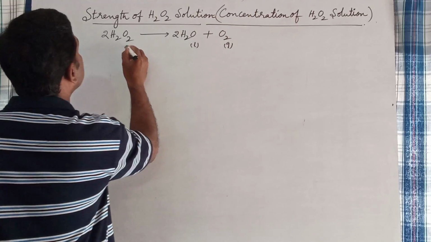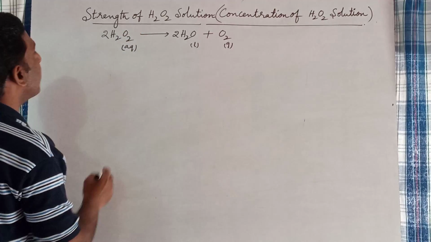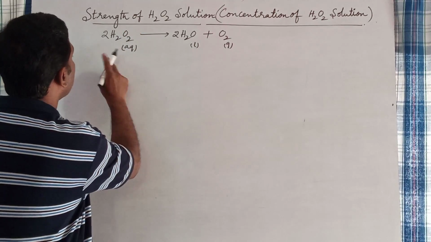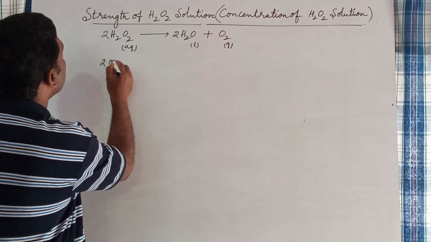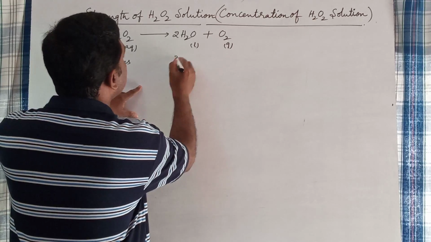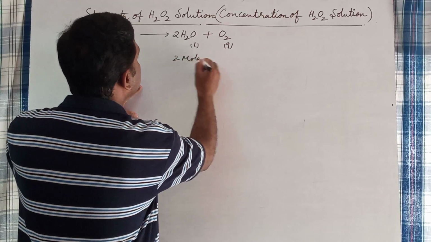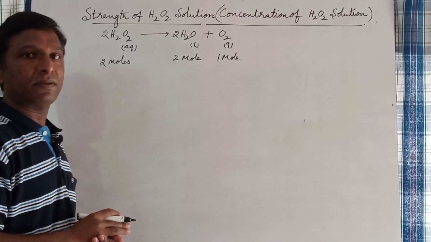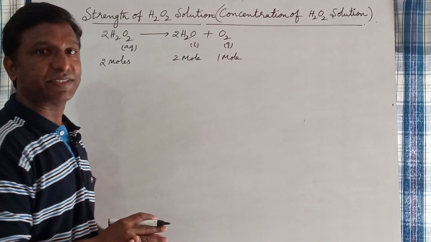This is an aqueous solution. Here, as per this stoichiometric equation, 2 moles of hydrogen peroxide on decomposition gives 2 moles of water and 1 mole of oxygen gas.